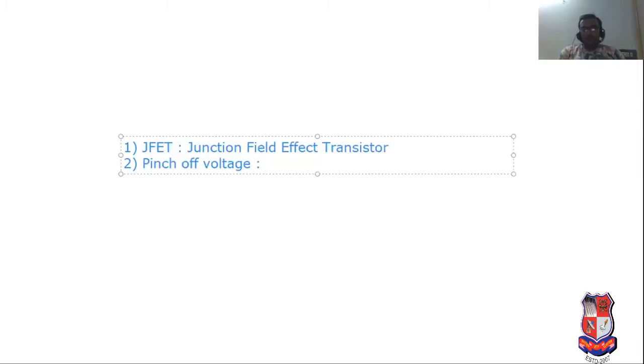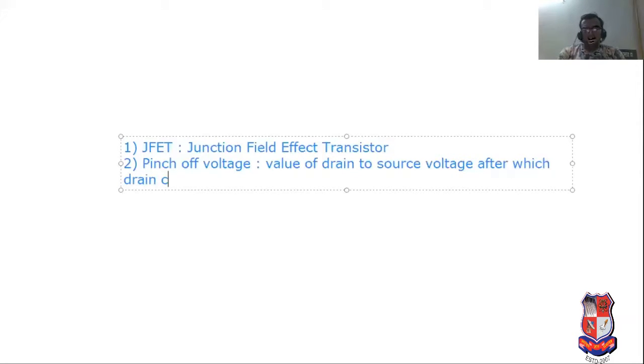Pinch off voltage means the value of drain to source voltage after which the drain current is considered as a constant current.